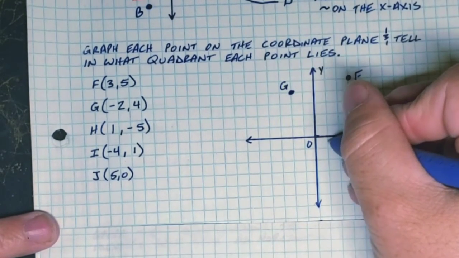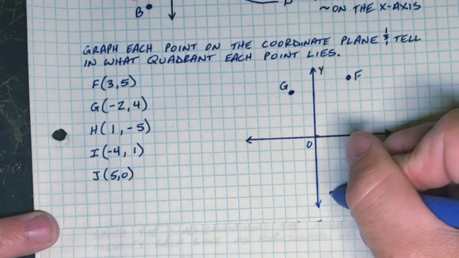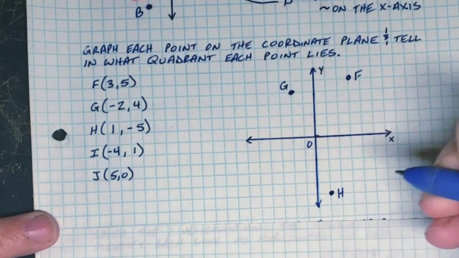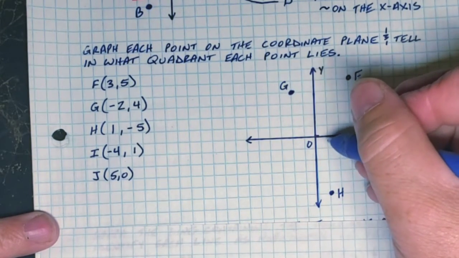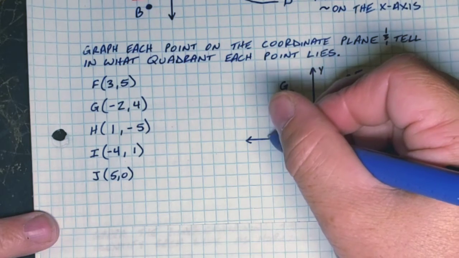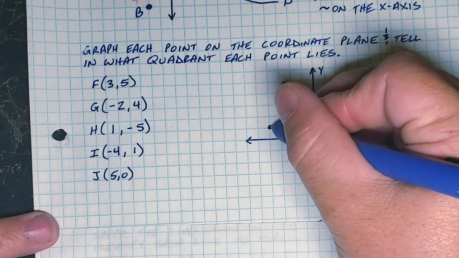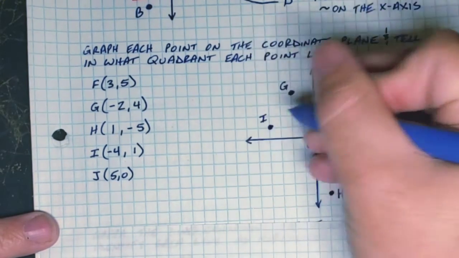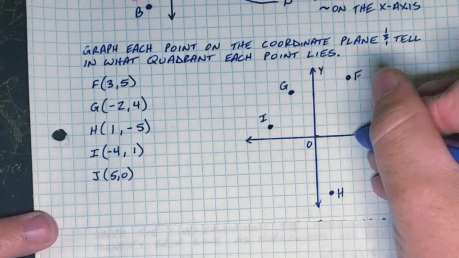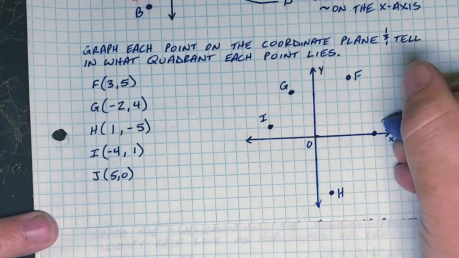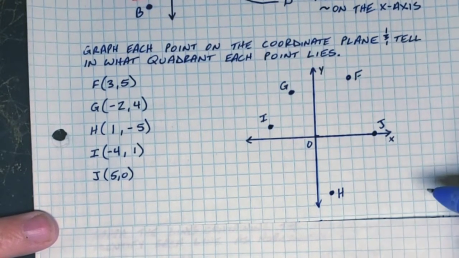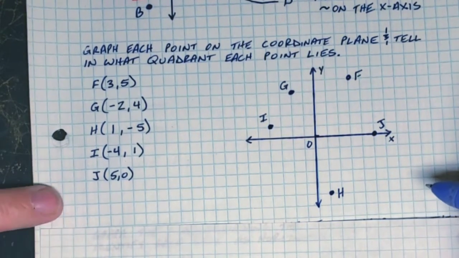H is at (1, -5). I is at (-4, 1). And J is at (5, 0). Hopefully those are where your points wound up as well.